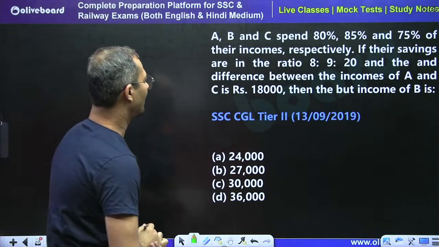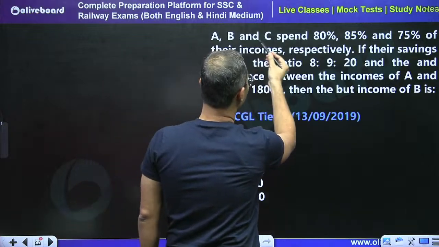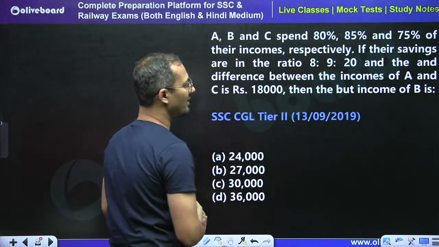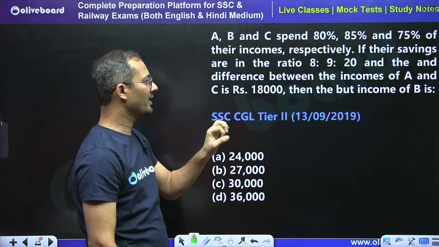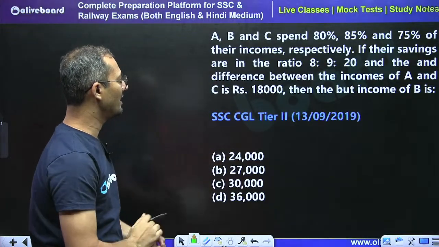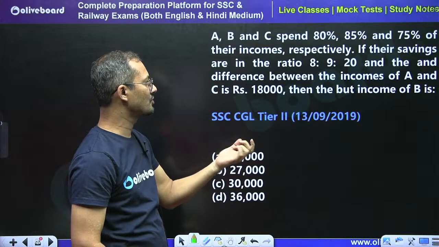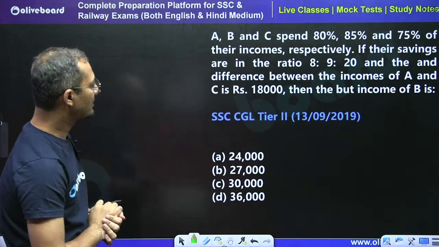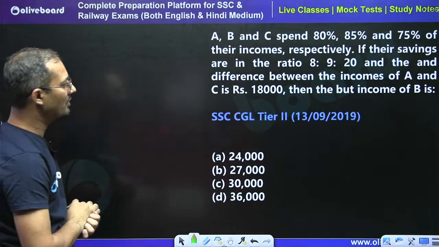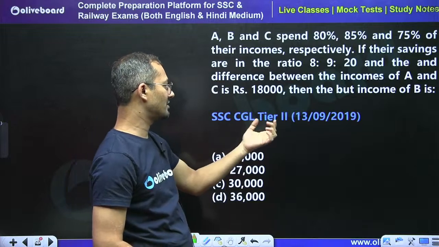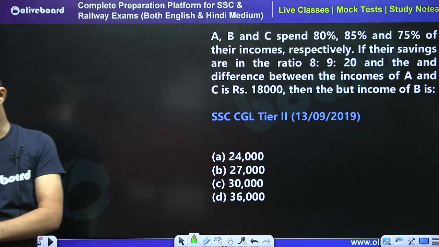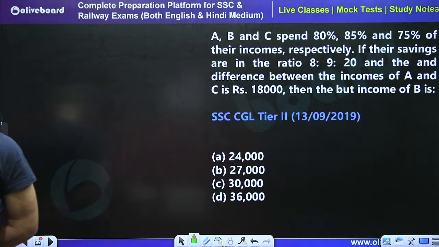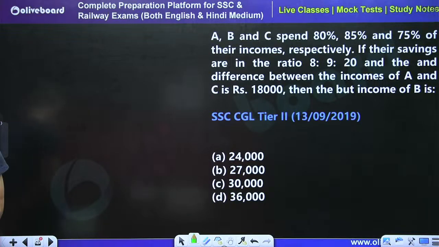The question is saying A, B and C spend 80%, 85% and 75% of their income respectively. If their savings are in the ratio 8:9:20, and the difference between the income of A and C is 18,000, then find the income of B. Try this question.